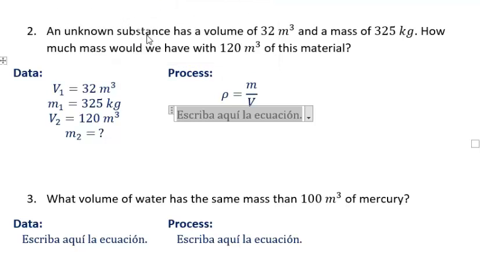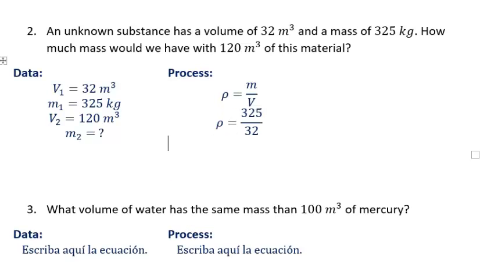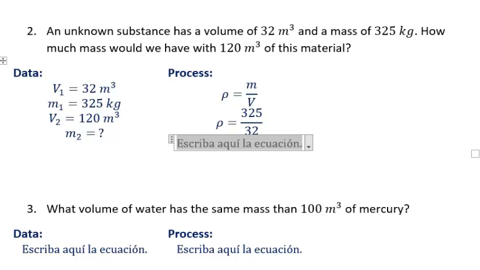Now, which mass and which volume do I have from the same situation? The first one. I have the first mass and I have the first volume. The second situation is not going to work for me because I don't have the second mass. So I'm going to use the information of the first situation. The mass is 325 and the volume is 32. So I need to divide 325 by 32. That's going to give me the density of the material. And the density I'm going to get is 10.1563 kilograms per cubic meter. If I round and leave 4 decimals, it's going to be that way.